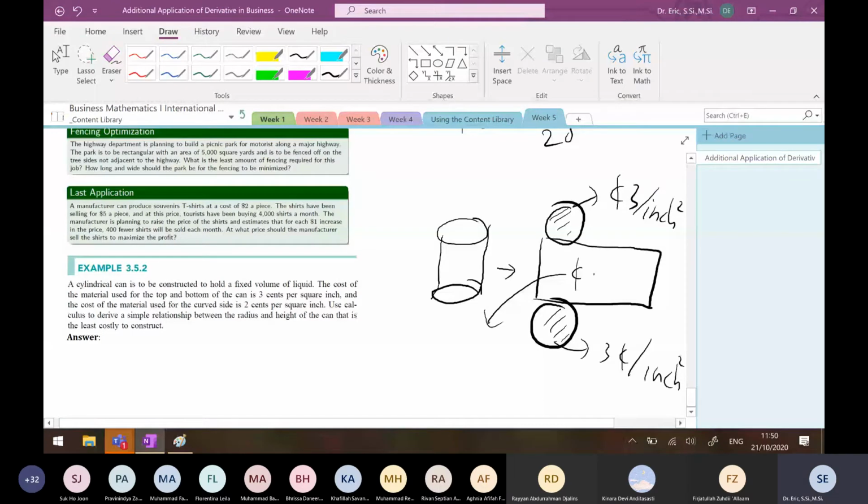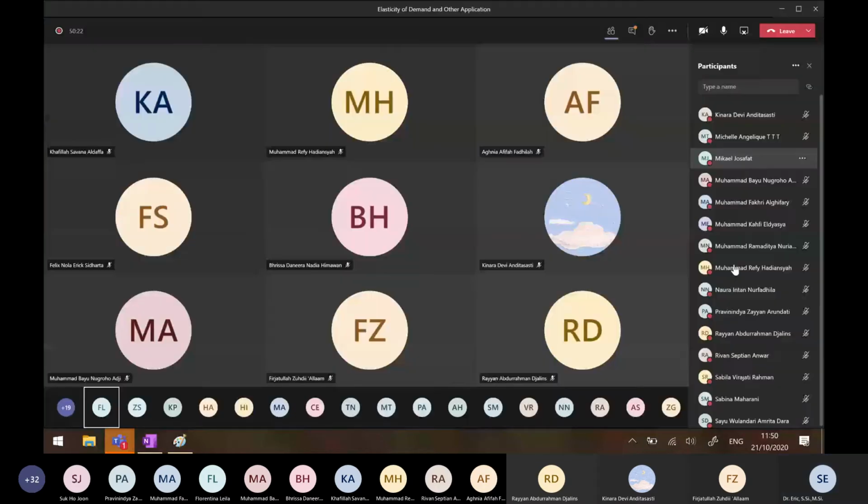Use calculus to derive a simple relation between the radius and the height of the can that is the least costly. I want to find the minimum of the price. Okay, I have to define my variable here. What should I define first?